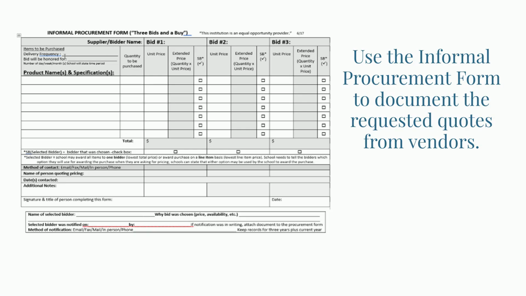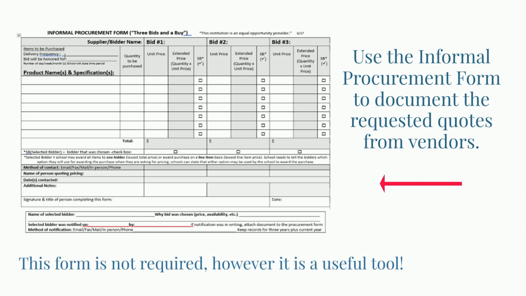To assist you with documenting the requested quotes, go into My Idaho C&P in Download Forms and find the Informal Procurement Form. This form will allow you to write down the vendors who have responded, the prices, any differences that they have, and you'll be able to give a reason as to why you're choosing this specific vendor. Then you would upload this into My Idaho C&P in the capital expenditure request area.